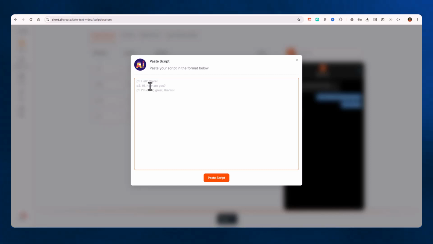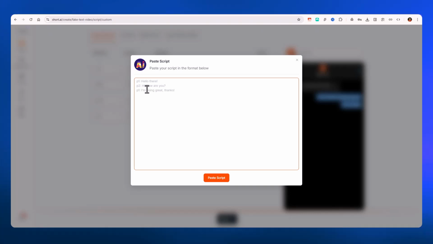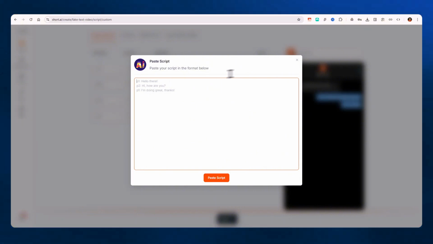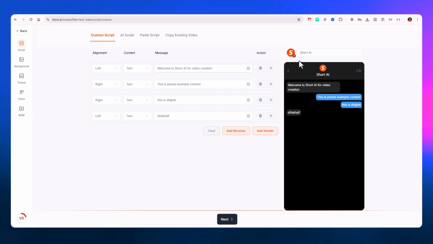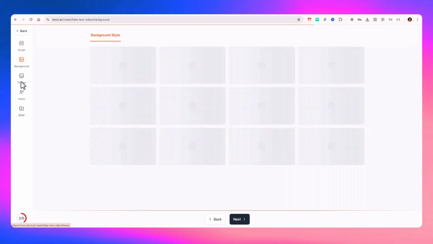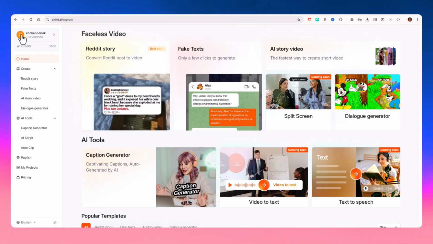Probably you can create a project in ChatGPT for the same, where you can set instructions in a way that it generates the content the way Short.ai accepts in here. So this is going to save you plenty of time generating a script for this purpose. And then you have options for the background changing, some themes, some voices, and the background music that we saw recently in the Reddit story option.